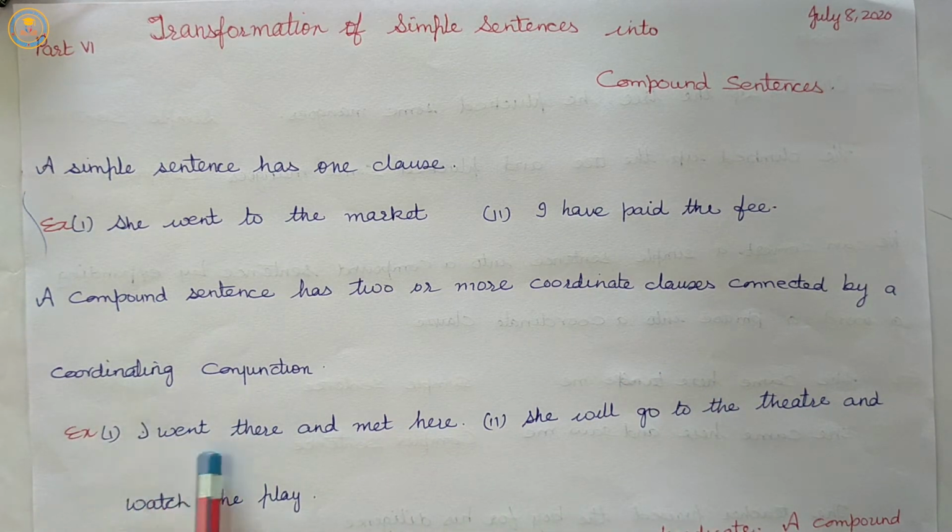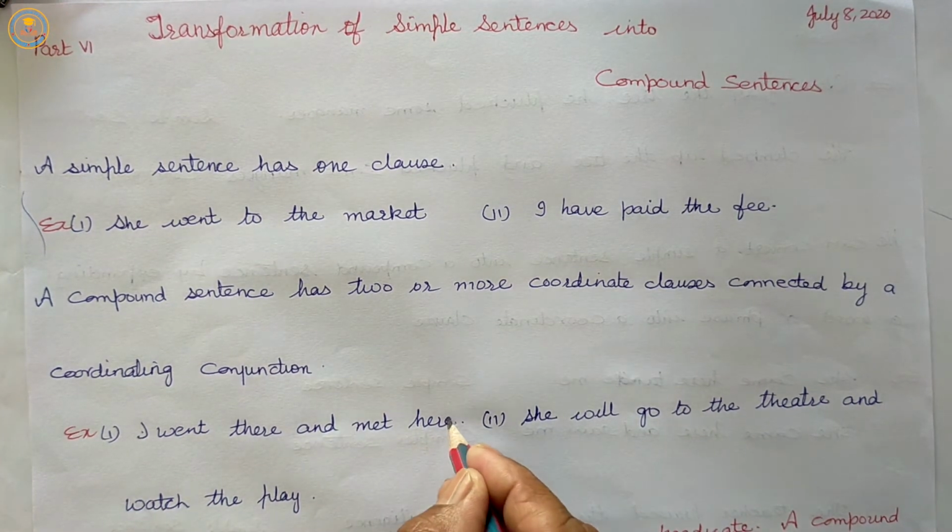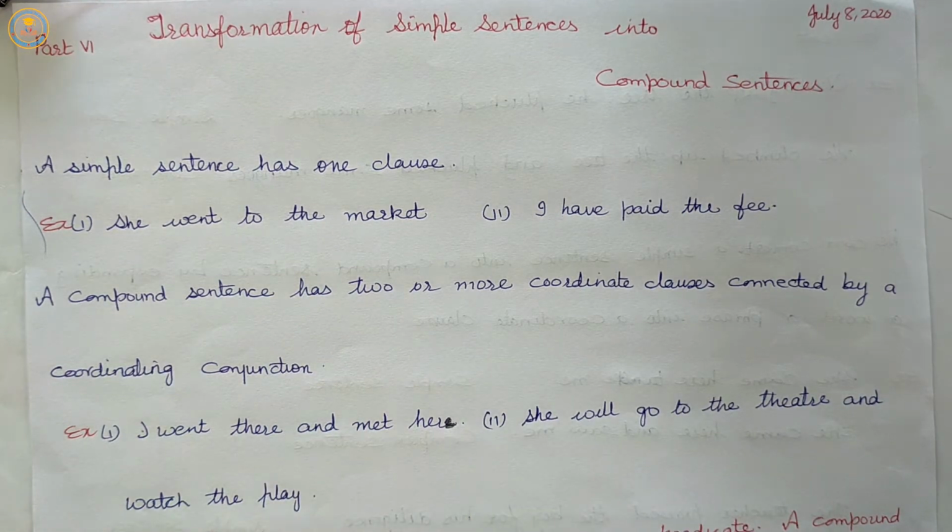Example: I went there and met her. She will go to the theater and watch the play. Here we have added a coordinating conjunction. I went there and met her. She will go to the theater and watch the play.